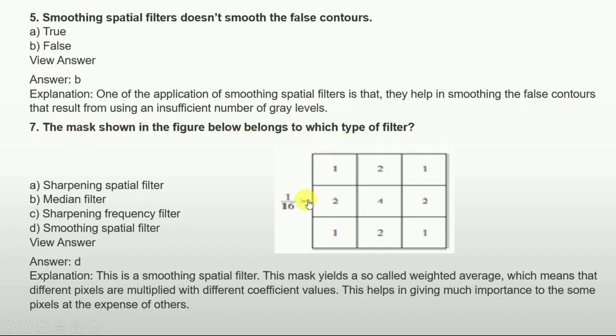As we can see in the diagram over here, the options are sharpening spatial filter, median filter, sharpening frequency filter, and smoothing spatial filter. The answer is smoothing spatial filter, because this mask yields a so-called weighted average, which means that the different pixels are multiplied with different coefficient values.